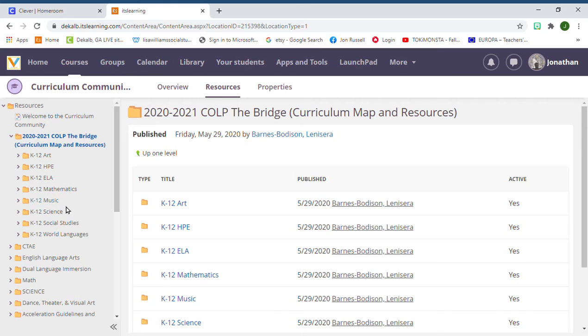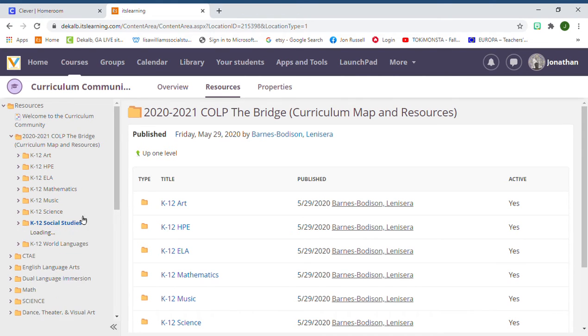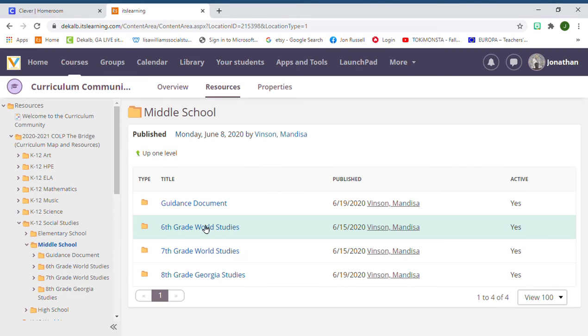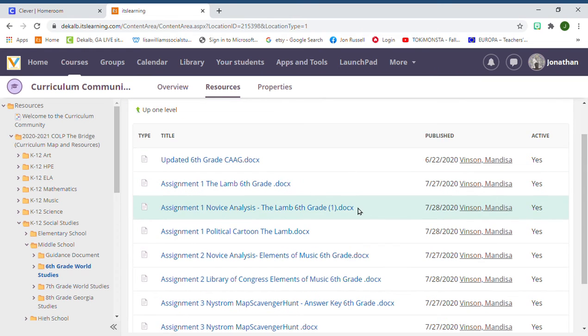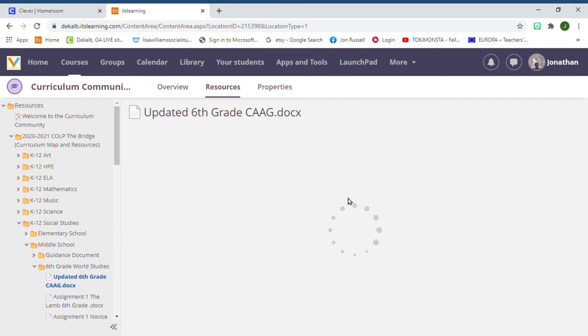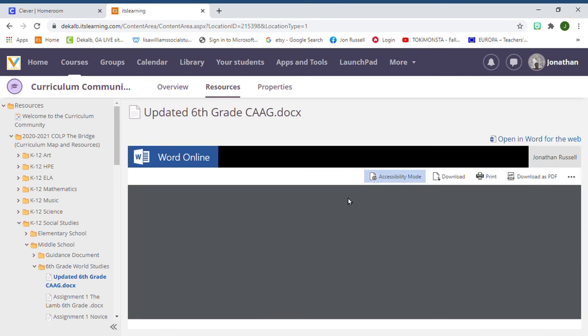It's then broken down into your subject. Since I teach social studies, I would go to social studies. We're in middle school, and then I would click 6th grade, and it will show you the curriculum at a glance, which is nice to see because that will show you, kind of pacing wise, the first few meetings that you have as a content. This is probably the document you guys should be looking at. How are we going to pace out all of these lessons together?